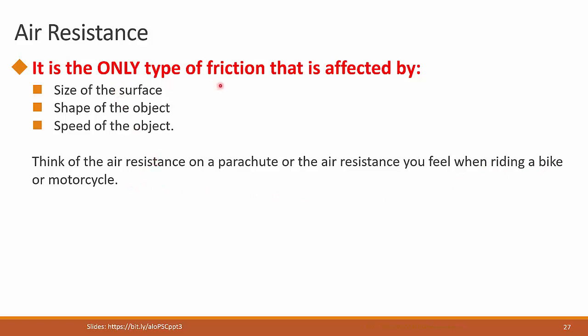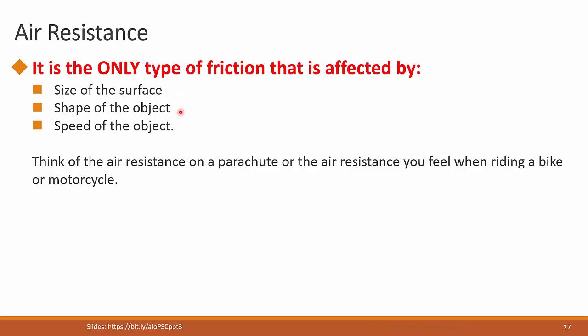Now, air resistance, even though we are calling it here friction, is very different from what we just talked about. Air resistance depends on the size of the surfaces. Actually, the surface that's facing the wind is going to play a big role in air resistance. Moreover, the shape of the object is going to affect air resistance. That's why car manufacturers and airplane manufacturers are always working very hard to make the shapes of their vehicles fuel efficient.